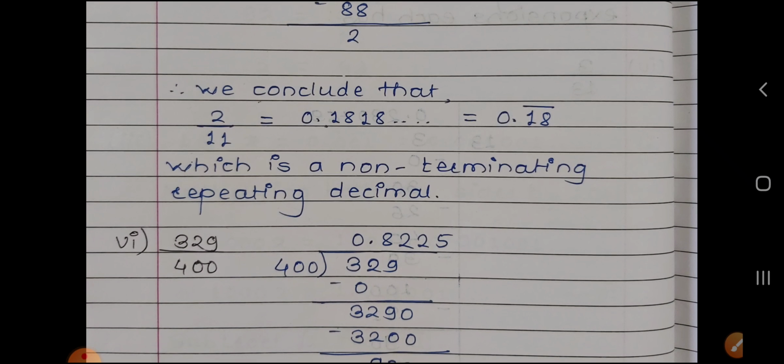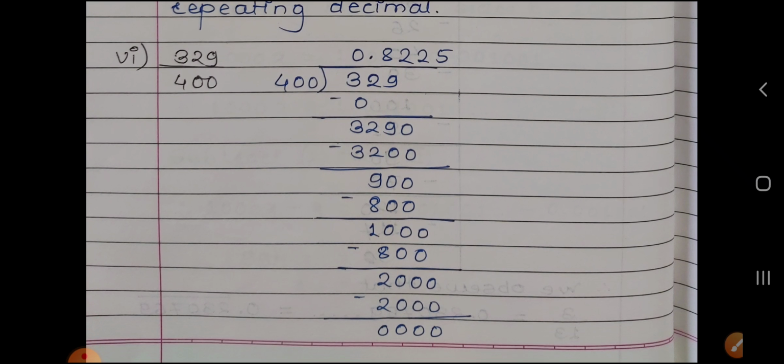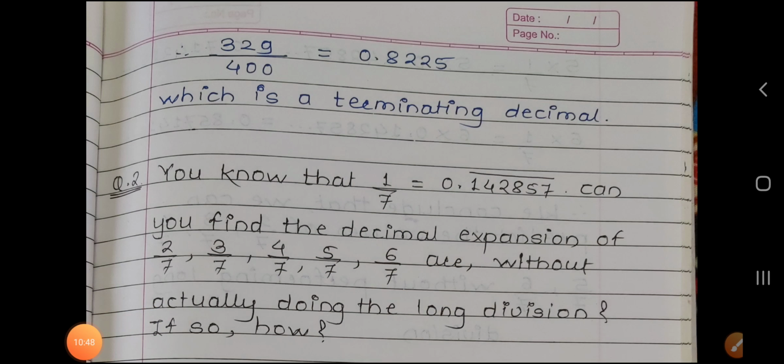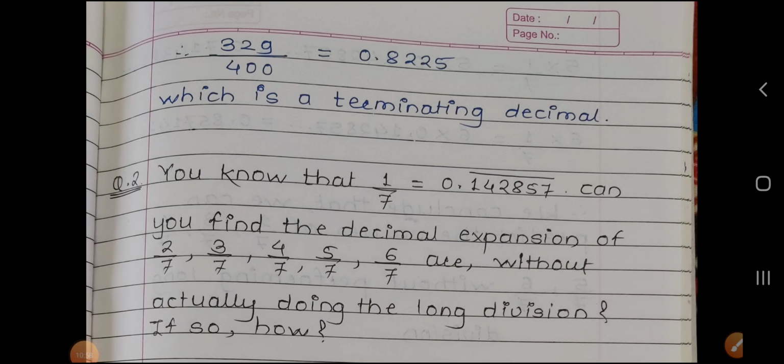Next one, 329 upon 400. If we divide 329 upon 400, the quotient is 0.8225. Here the decimal expansion terminates or ends, so it is a terminating decimal. 329 upon 400 is equal to 0.8225, therefore it is a terminating decimal.